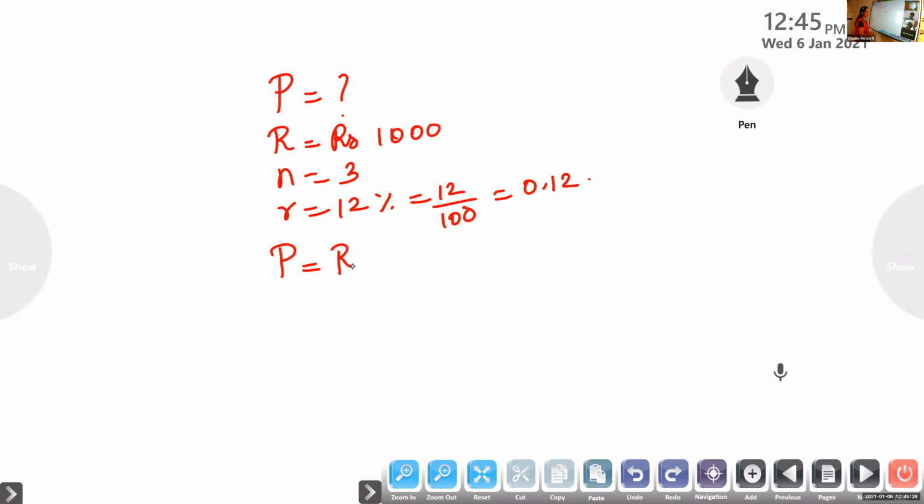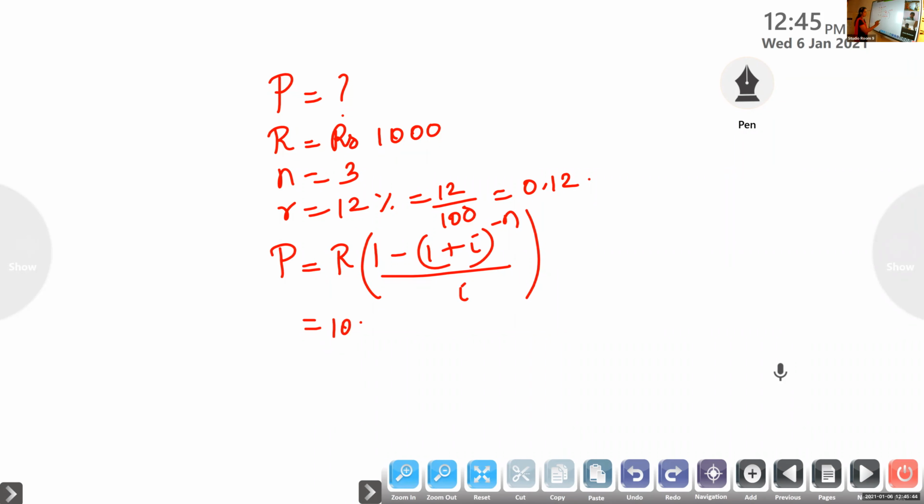What is the formula we have learned? Present value is equal to R into 1 minus 1 plus I whole raised to minus N by I, isn't it? So what is the present value? We don't know.